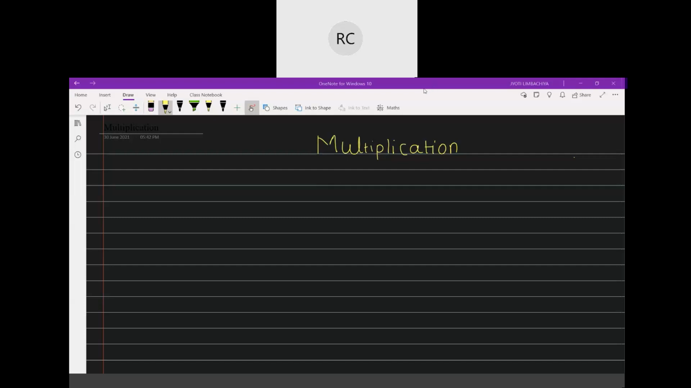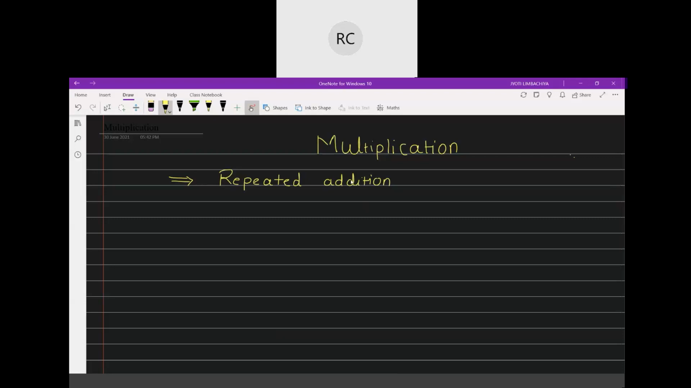So today we are going to talk about certain facts about multiplication. Okay, so what do we know about multiplication? That is what we are going to discuss today. So the first thing we know about multiplication is that multiplication is nothing but a repeated addition. Let's understand this. How?